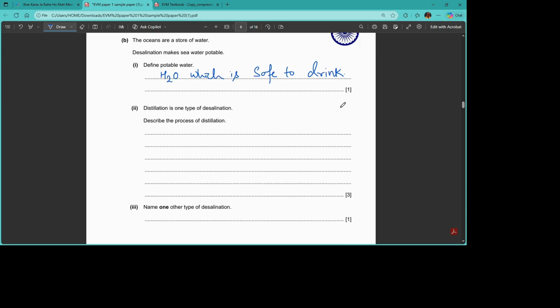The next question, again from the ocean topic: distillation is one of the desalination processes. Describe how desalination is done. Remember, desalination is needed when a large amount of salt is present in the water. When there is more salt in the water, basically we call it an ocean or sea which has more salt. So how do we remove the salt? Desalination means the process of removing salt from the water. Now there is one method here. The first method.